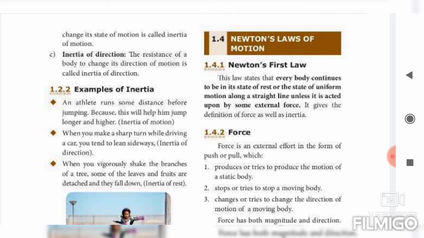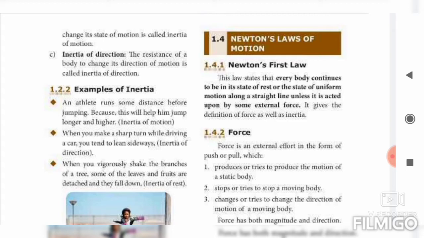First example, inertia of motion: an athlete runs some distance before jumping because this helps him jump longer and higher. Then inertia of direction: when you make a sharp turn while driving a car, you tend to lean sideways. Then inertia of rest: when you vigorously shake the branches of trees, some of the leaves and fruits are detached and fall down. So these are the examples of inertia of rest, inertia of motion, and inertia of direction.